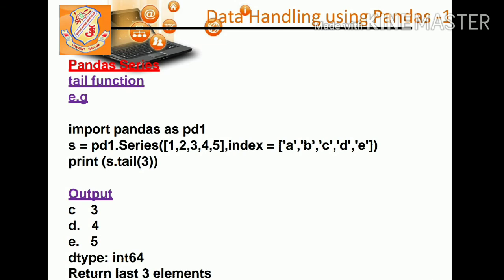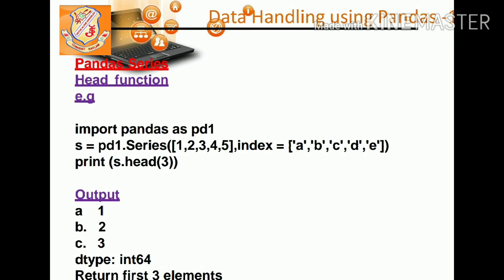I think it's clear. Now in this page, I am going to explain about the tail function which we can use in a series. First line is for importing the pandas library. Second line is used for declaring a series. Content of the series are 1, 2, 3, 4, 5 with index A, B, C, D and E. Now in the last line, with the print command, s.tail(3). Tail 3 means we have to extract 3 elements. So which 3 elements will come? C, D and E. Tail means from the back. That's why it is giving 3 elements from the back side.